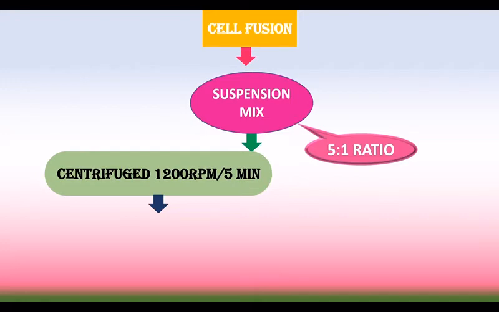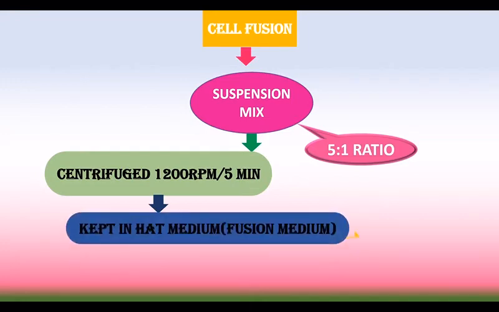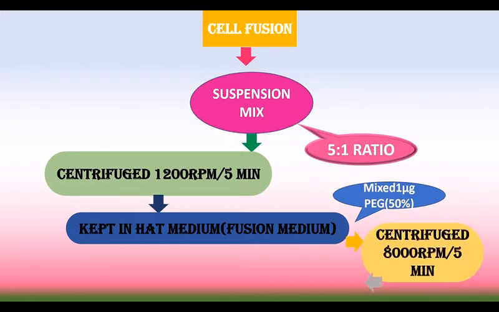And then these cells were cultured in the HAT medium, the selective medium that only allows the growth of hybridoma cells. In order to allow the fusion, it is mixed with 1 microgram of PEG, which is 50%. After some time it is centrifuged again at 8,000 rpm for 5 minutes, and then resuspended in the HAT medium for selection purposes, so that it allows only hybridoma cells to grow.